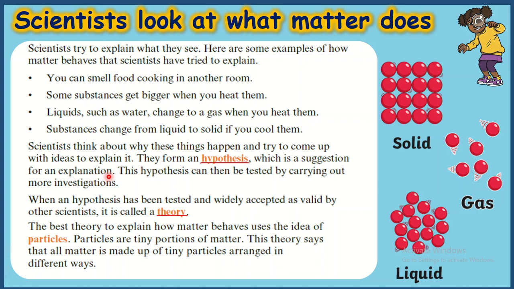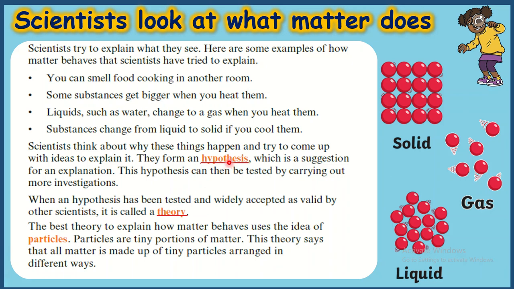So, a scientist can feel, for example, that you can smell food cooking in another room. Now, from this, the scientist can get an idea, and that idea they try to prove themselves. They try to prove why there is smell coming during the cooking. So they will prove that through experiment, through investigation. So any idea the scientist shows about a certain topic, about a certain thing, is known as a hypothesis.